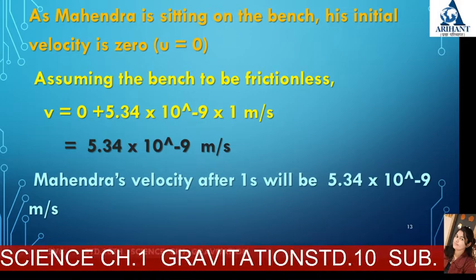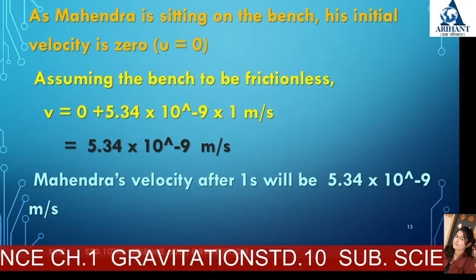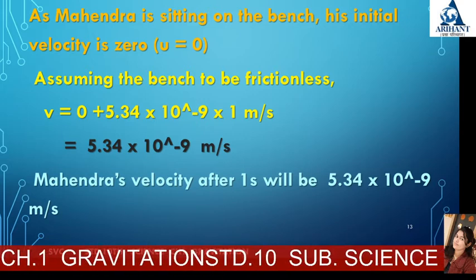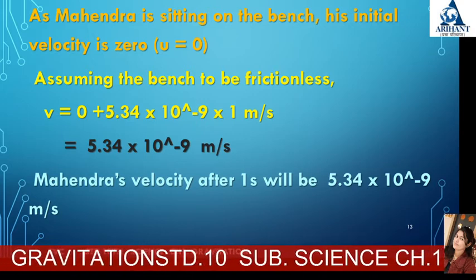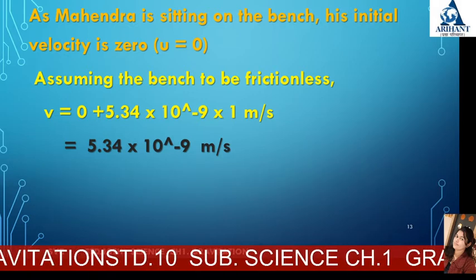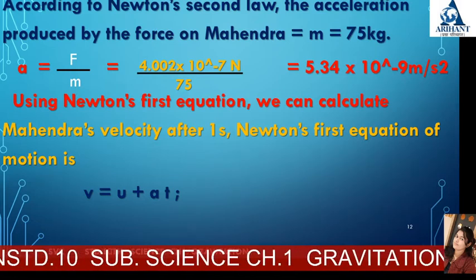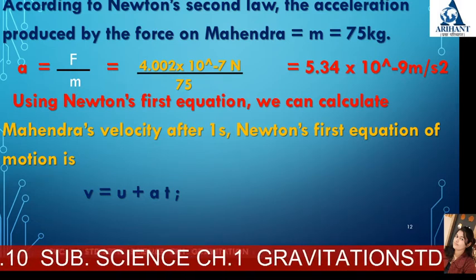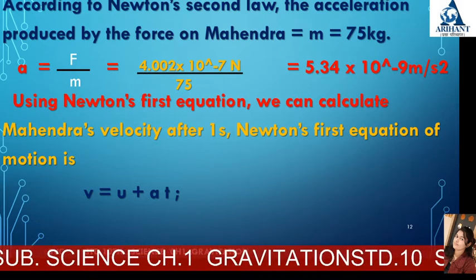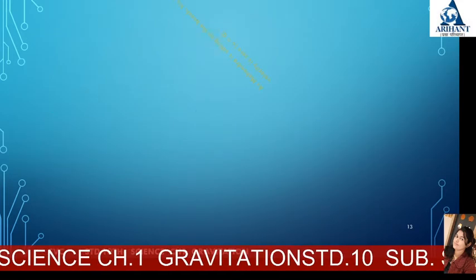The initial acceleration is 5.34 into 10 raised to minus 9 meter per second square.